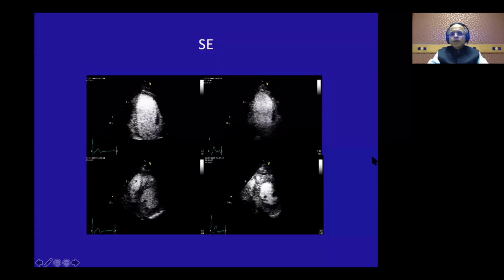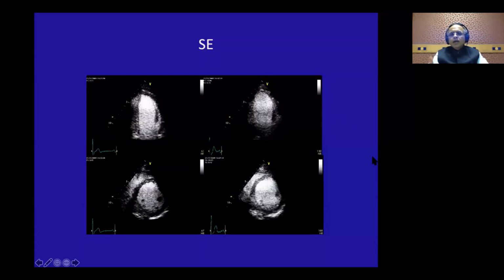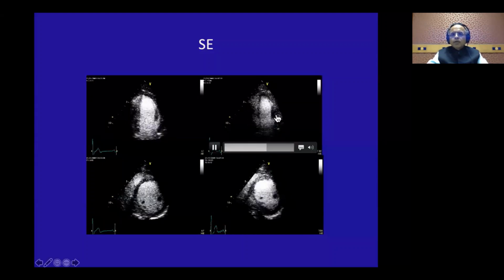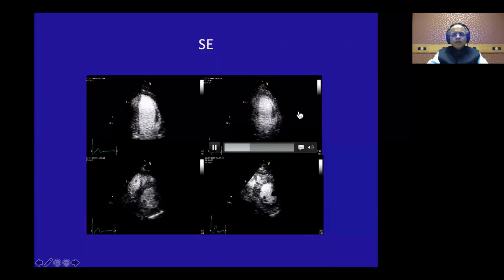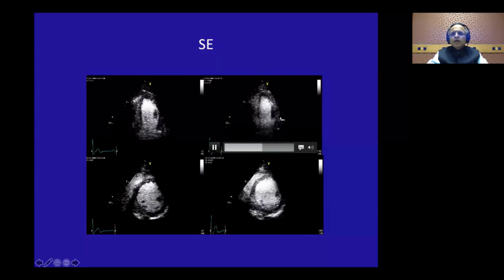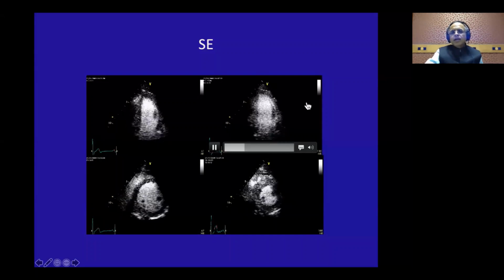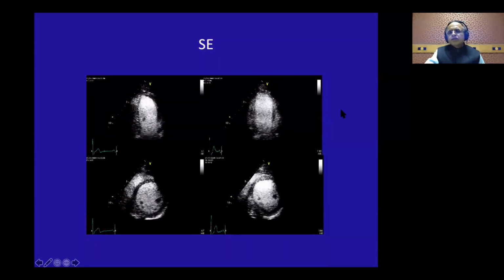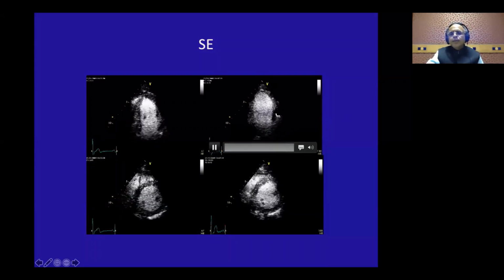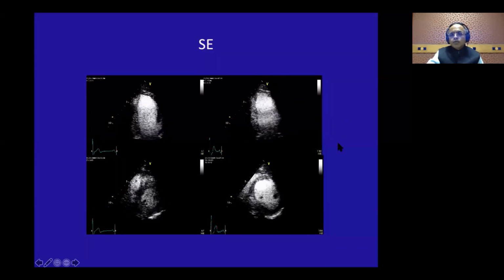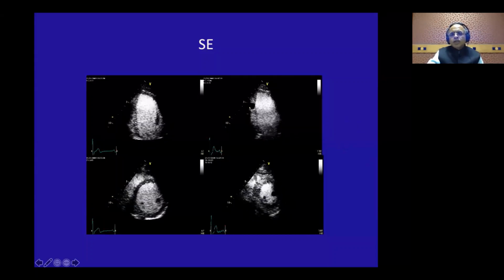Now, remember, we got an abnormality in the lateral and posterior wall, which was a circumflex territory, while the anterior wall should be a LAD territory. But remember, this is contiguous with the circumflex territory. So this could be just a tethering motion also, that the circumflex territory, which is not contracting, may be holding back the anterior wall. That can also be there. So we got a motion abnormality in the anterior wall, lateral wall, and the posterior wall.